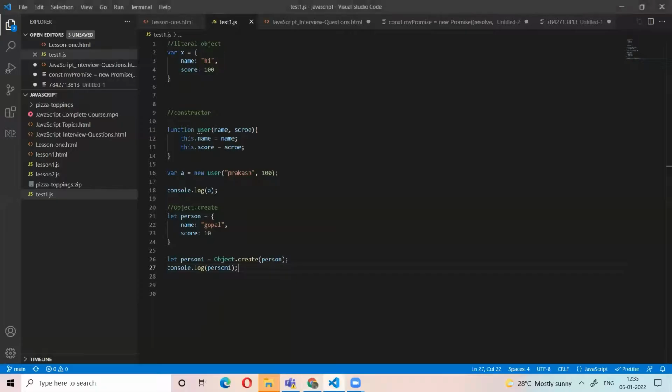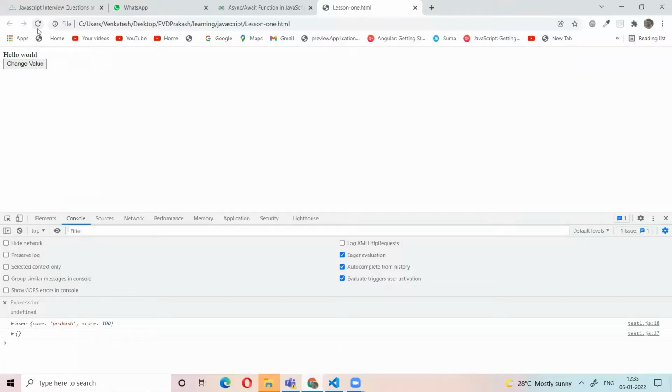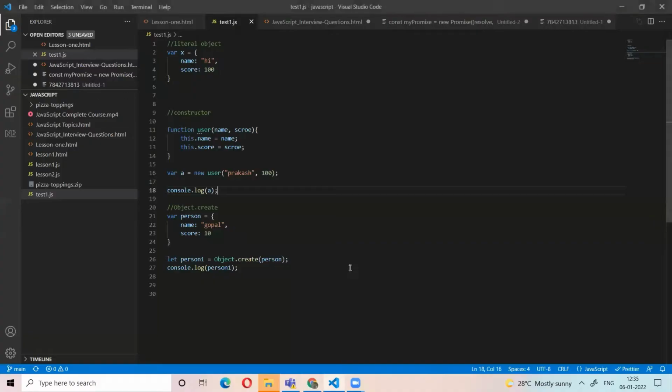Using Object.create, it creates another empty object, but it has the values we created.